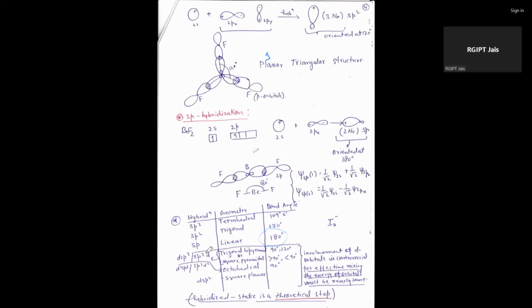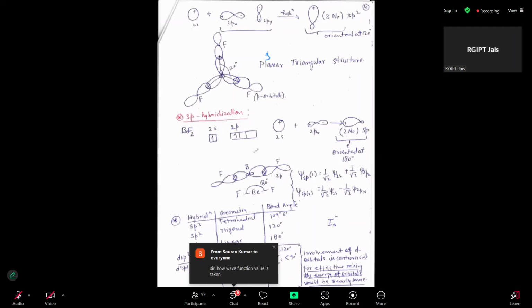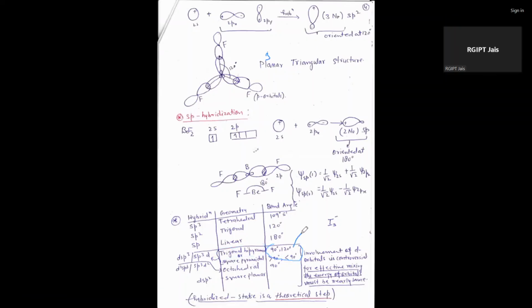And next, if d orbital is participating in bonding, there is a probability that the shape in this case is trigonal bipyramidal, and the bond angles are of two types. One is the axial bond angle and the second is the equatorial bond angle. In case of axial, the bond angle, like if we take an example of sp3d like PCl5.